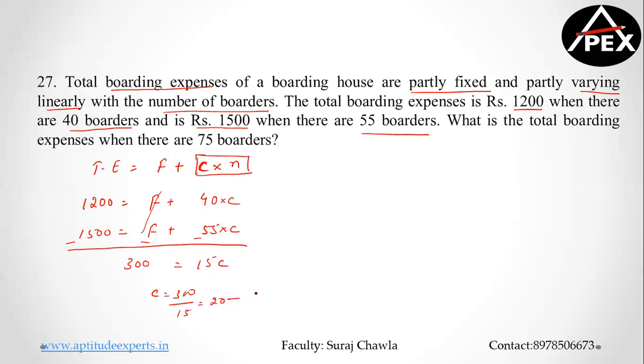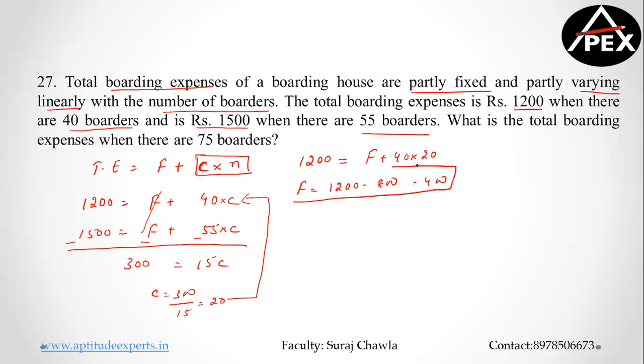Now replace the value of C in any one of the equations. So what do I get? I get 1200 is equal to F plus 40 into 20, that is 800. So the value of F is equal to 1200 minus 800, that is equal to 400. So we got two things pretty clearly here, that my fixed cost is equal to 400 and cost per boarder is equal to 20. Now what is the question asking you?